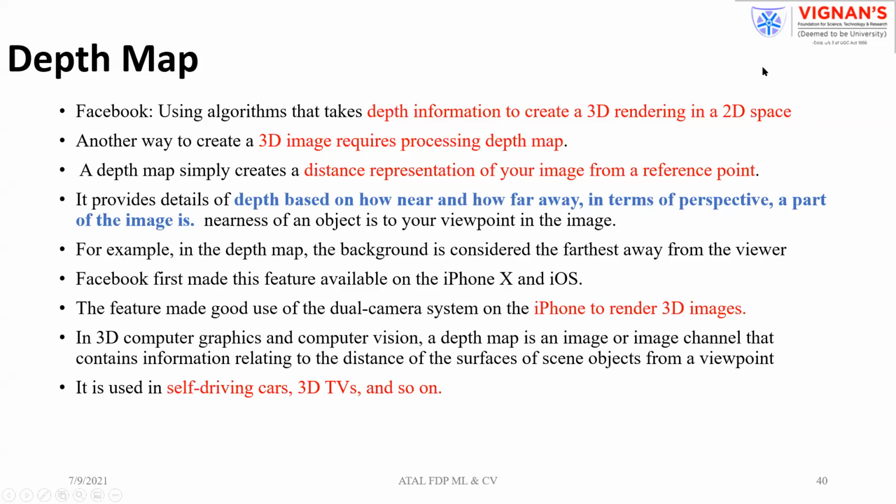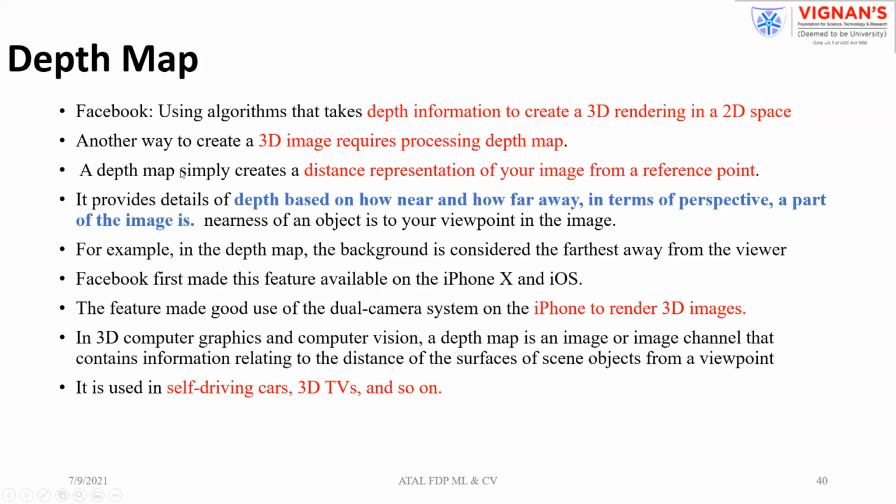That is the basic principle involved here. Or, directly from the 3D images, can we create the depth map? These are the two techniques: rendering 3D from the 2D spaces, or calculating the depth from the camera to each pixel, to create the distance map or distance function. Those are the two things we have.